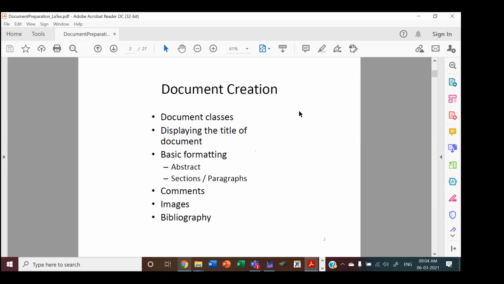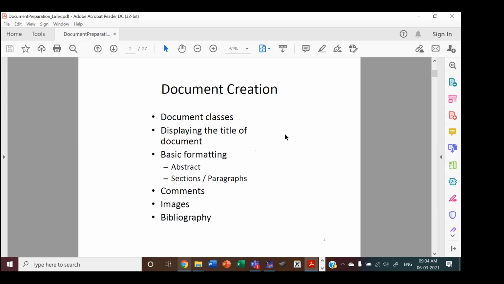And also when the document continuously changes, you don't have to format it again and again. Once you use LaTeX software, it is very easy for you to add more contents or delete contents without affecting the format, because the formatting is programmed and it will be taken care of automatically.